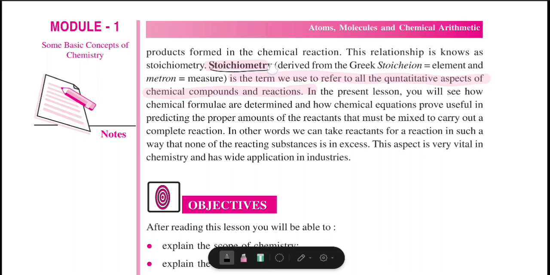Same like that, stoichiometry is basically a term we use to refer to all the numbers. Quantitative meaning all the numbers. So stoichiometry is basically a word we use to describe all the numbers or the quantitative aspects of chemical compounds and reactions. That's all. Stoichiometry is nothing big, and that is all for our topic today.